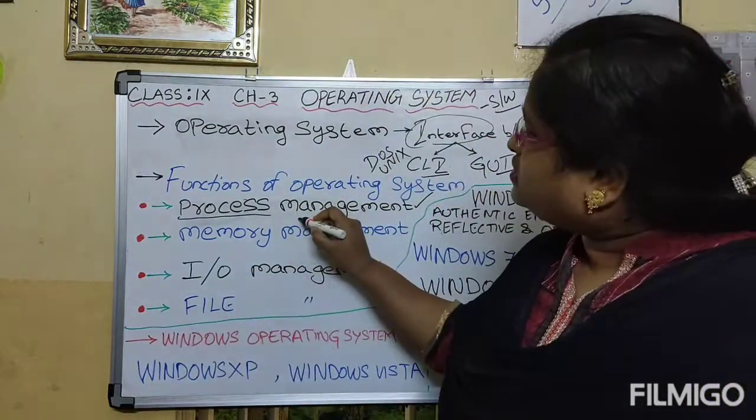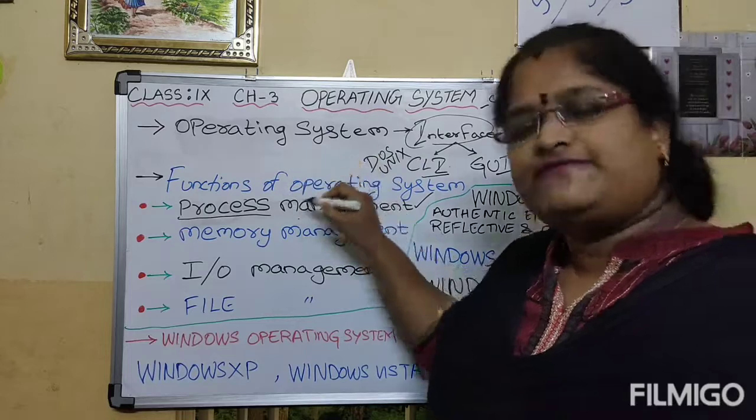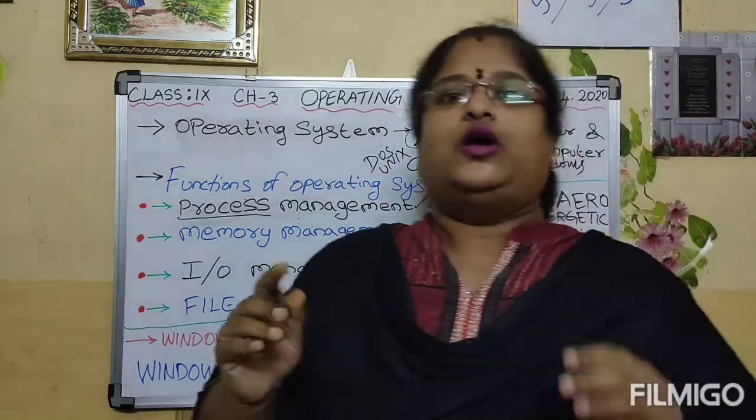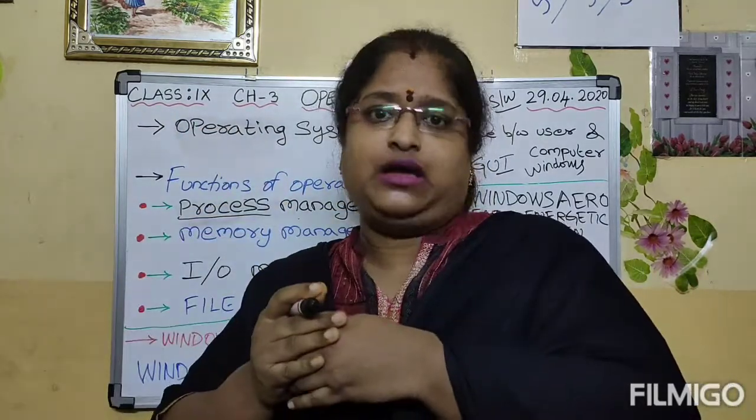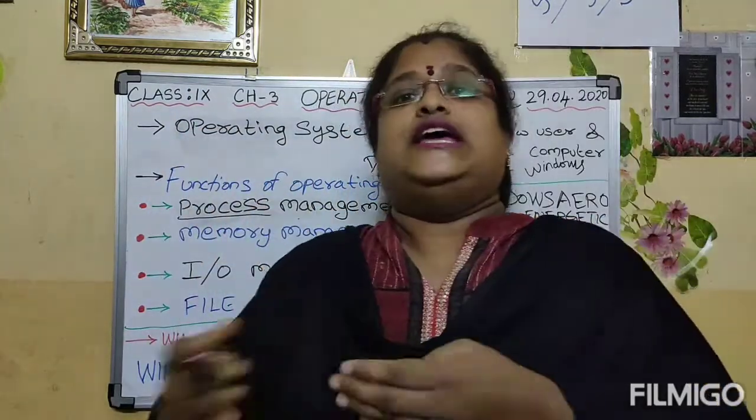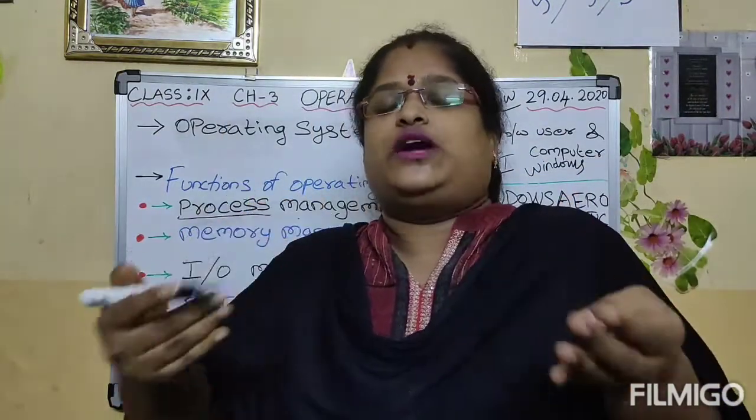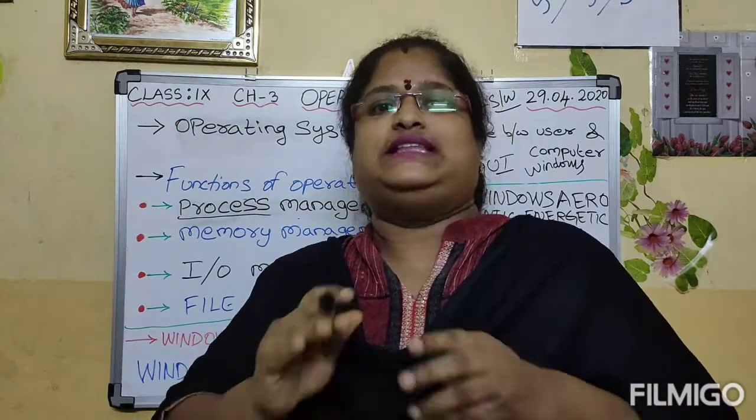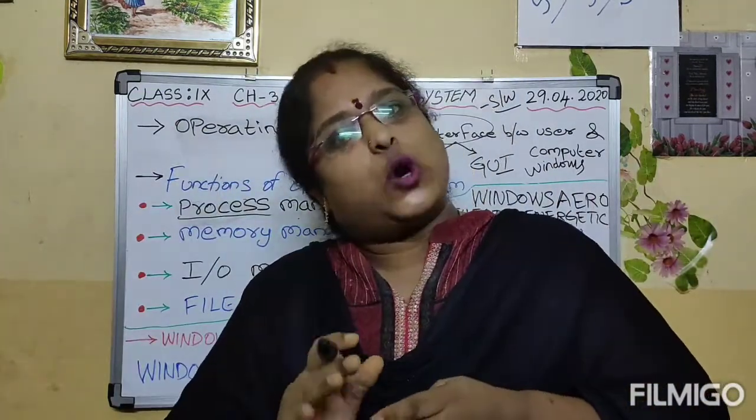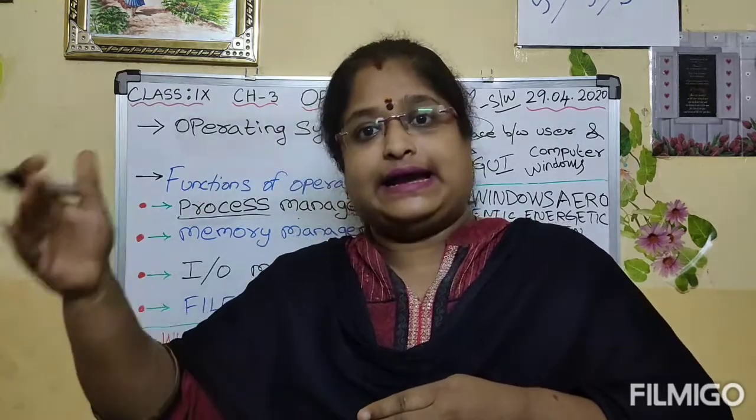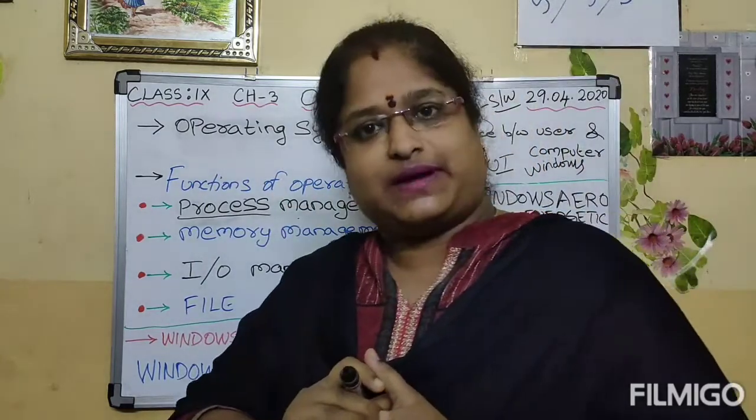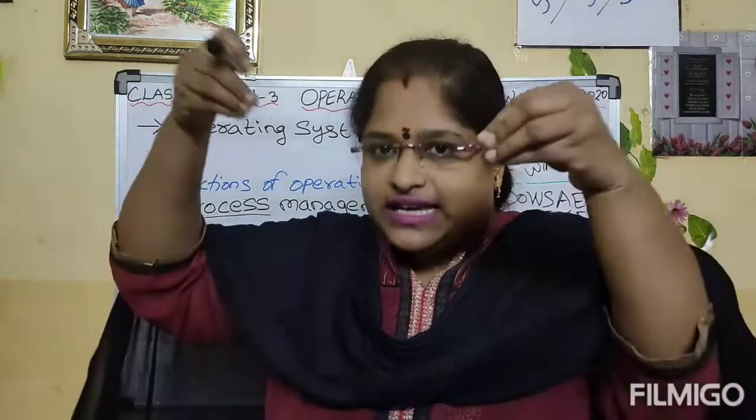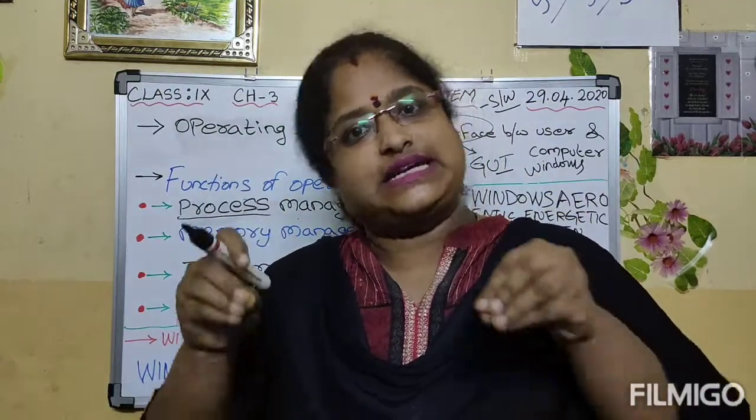In process management, what is the main function of operating system? When you are executing any program, executing means running, the operating system will load the currently executing program in the main memory. We can also call the main memory RAM, random access memory. So the function of operating system in process management is to load the currently executing program in the main memory, that is RAM.